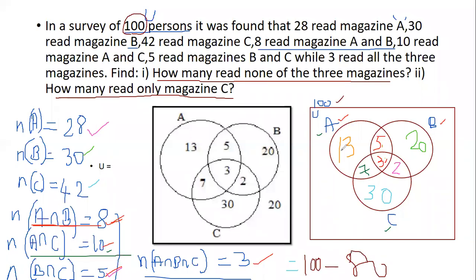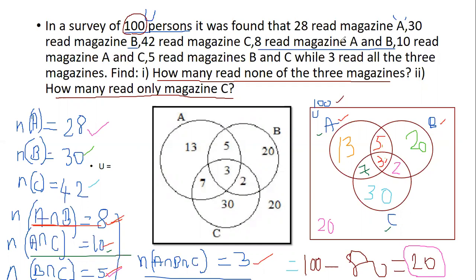80 is all the people who are either reading magazine A, B, C, or they are involved in reading the magazine. But there are 20 people who don't read any magazine at all. Okay, so these 20 people who don't read any magazine at all, I am going to write them outside the set but inside the box. Understood? Outside the set but inside the box. So this will be the leftover people, that is 20 people are left over who don't read any of the magazines. Understood?